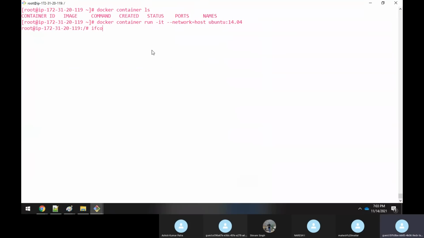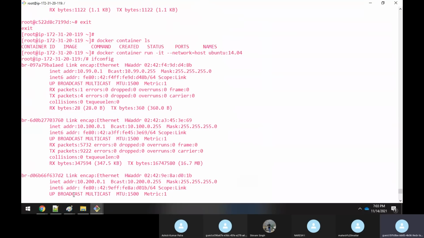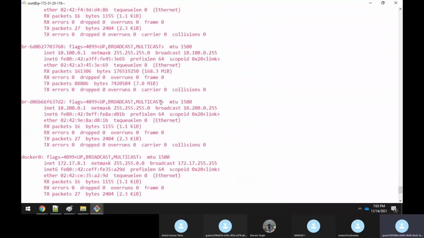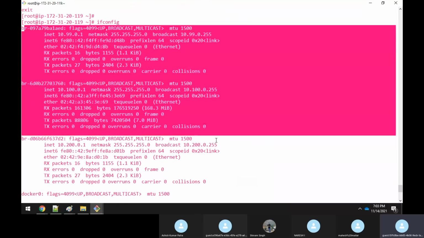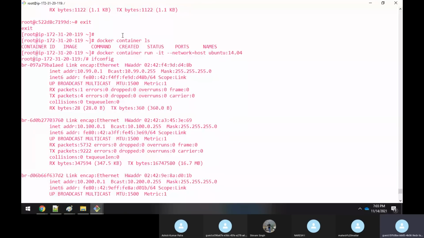Now if you execute the ifconfig command inside the container, are you not getting the same interfaces? If I come out to another terminal and execute ifconfig, you're getting the same interface. Whatever network interfaces are there, the same your container is also getting if you create a container with --network host.